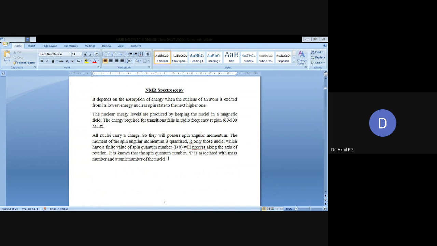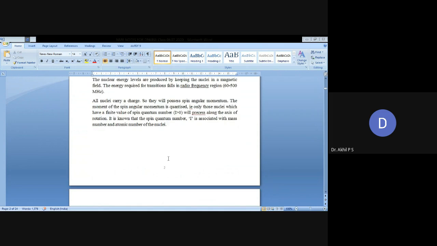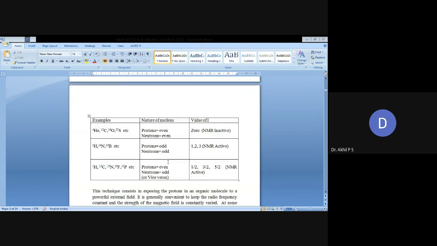The spin angular momentum is quantized. That is, only those nuclei which have a finite value of spin angular number I, greater than 0, will precess along the axis of rotation. It is known as spin quantum number. I is associated with the mass number and atomic number of the nuclei. Some examples are listed here. Some of them are NMR active, some of them are NMR inactive.